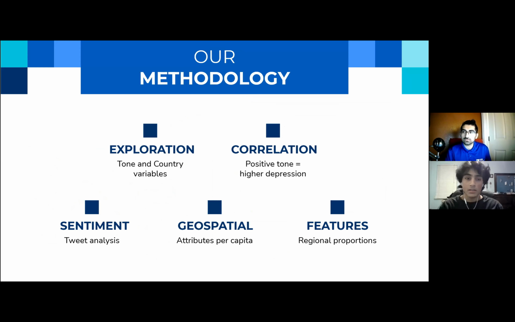Okay, so we start out with exploration, a broad exploration of all of the variables in our data set, just to see what kind of relationships are there. From there, we decided to focus on certain variables, such as tone and the country, and we looked for correlations with other variables, such as the mental illness indicators or the number of cases. We spent a lot of time focusing on the sentiment of various posts because we felt that that would give us a good insight into connecting social media and poor mental health.